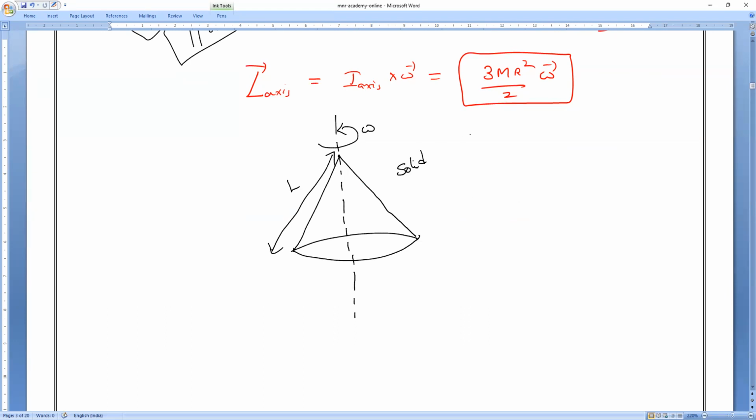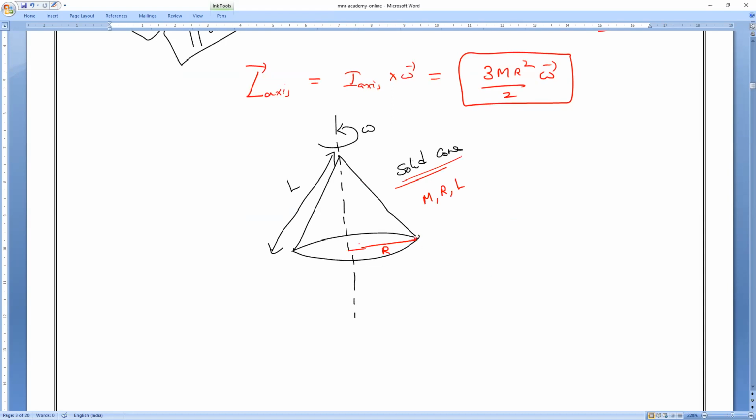Because we have two cones. Anybody can tell me what are the two cones we have? Hollow and solid. Yes, a hollow cone, and another one is a solid cone. It is a solid cone having a mass m, a radius r, and length L. Okay, so can you tell me what is the moment of inertia?